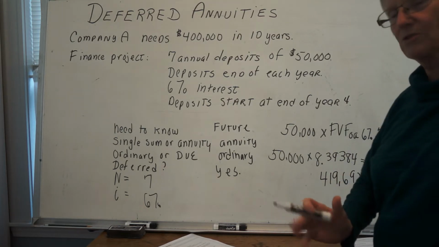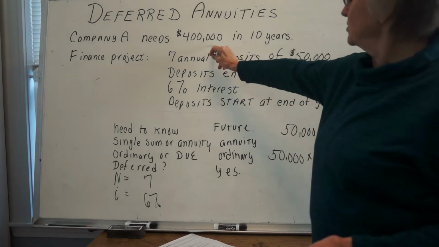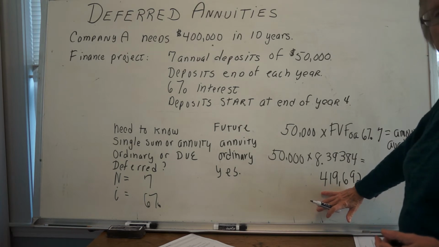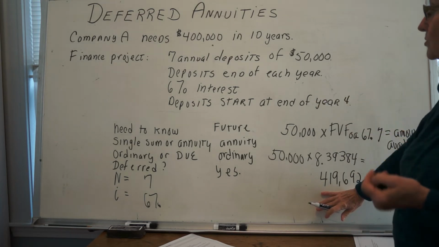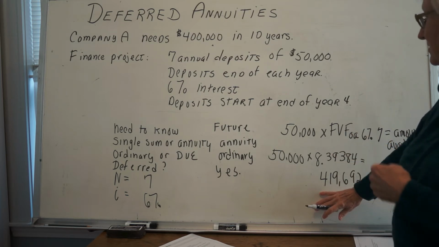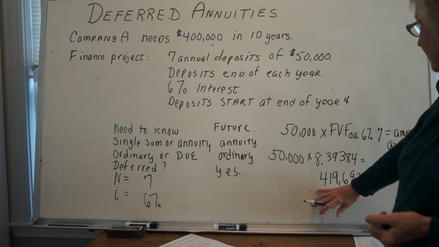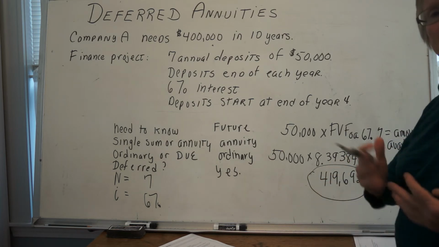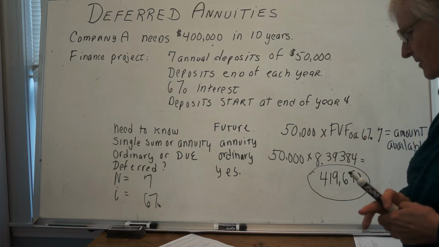So now the question is, do we have enough? Yeah, we need 400,000 in 10 years. That's an estimate. So depositing that 50,000 for 7 years, but deferred until the end of year 4, would give us a little bit more than that. So there's a little bit of leeway there.